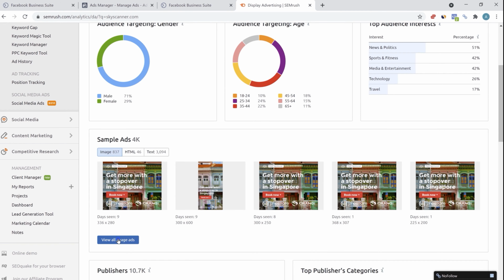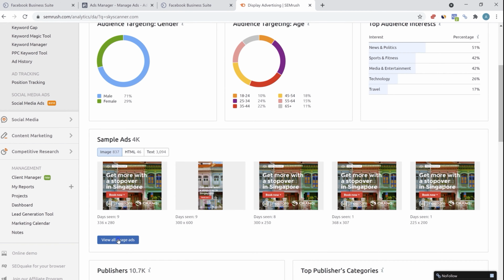You can open this URL, adespresso.com ads example. If you're a beginner with Facebook ads and you really don't know where to start, then you can go for adespresso.com ads examples. This is a very comprehensive article with various examples of photo ads, video ads, carousel ads, slideshow ads, along with some description on what are the strengths, pros and cons of each ad.